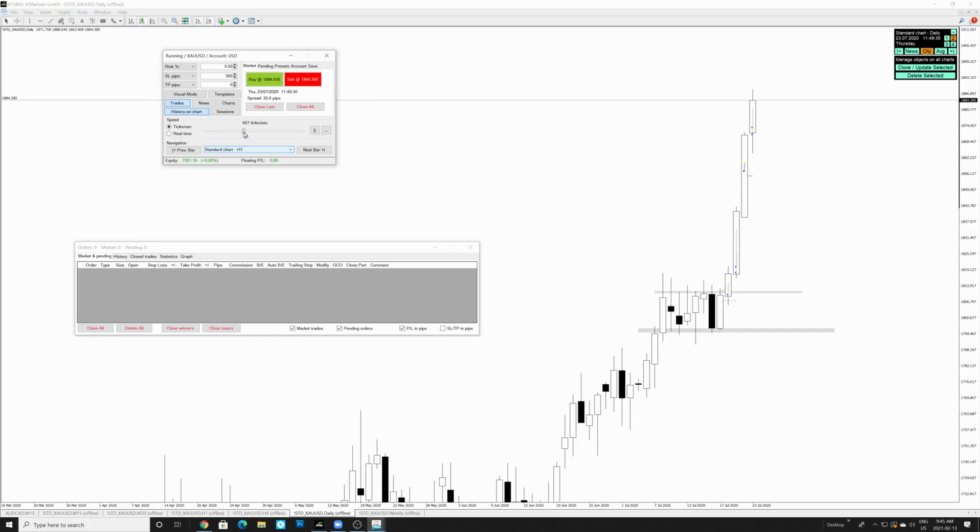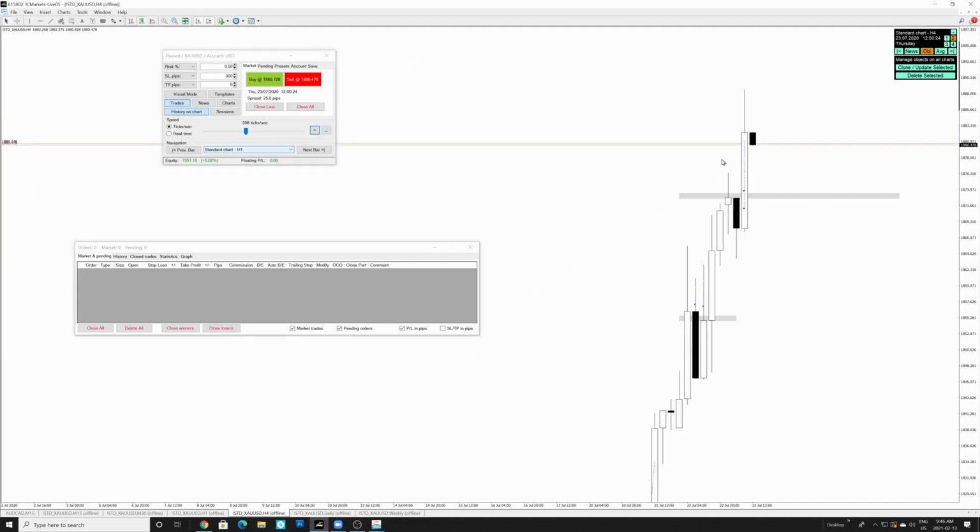So we're slowly moving into pre-New York. This 4-hour candle is also coming down to a close, and since it's going to close, we're going to see if we can do some more things over here or not. So let's take a look on the 4-hour now. The 4-hour candle has closed. This is the start of the new 4-hour candle now.